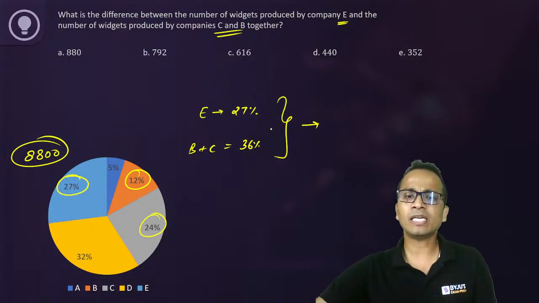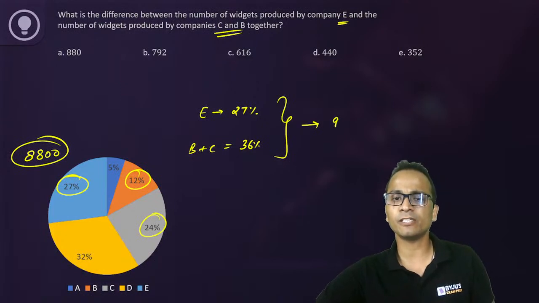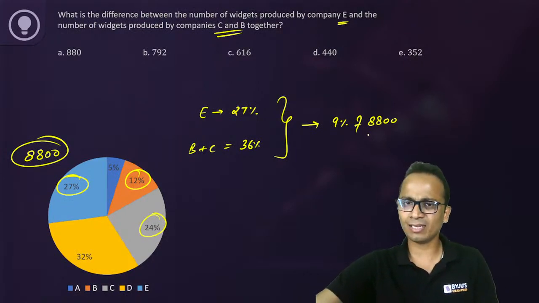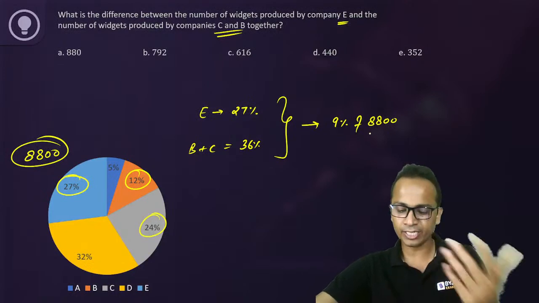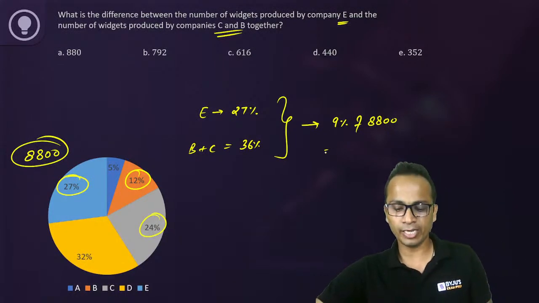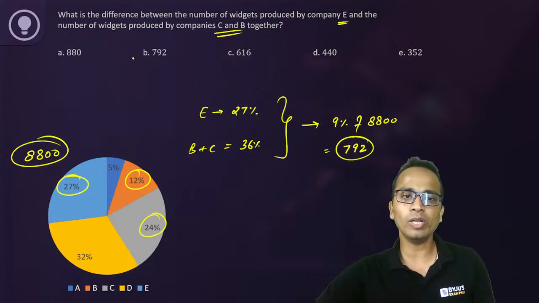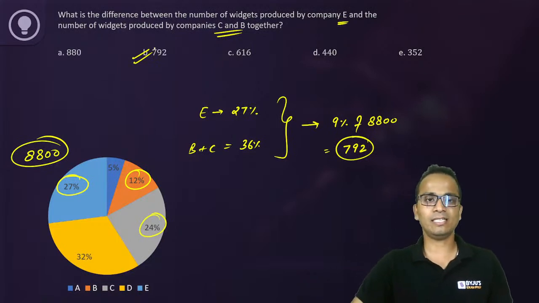The difference is 9, and then calculate 9% of 8800. So this is an easier way to calculate. This value will come out to be 792. So 792 will be the answer. Yes, this is the one.